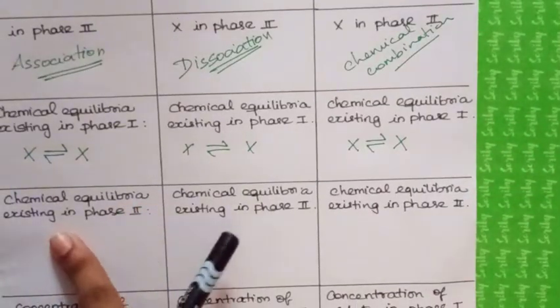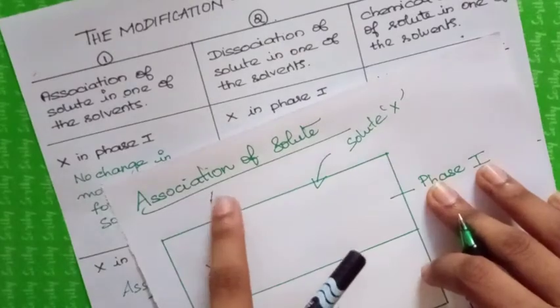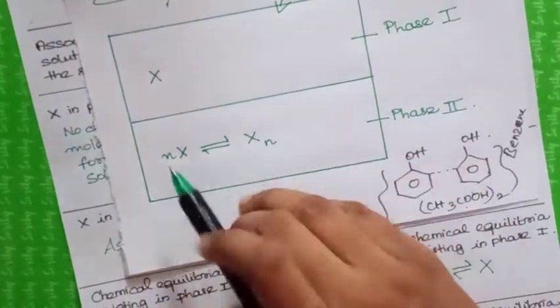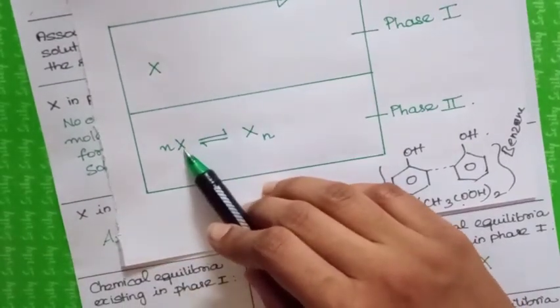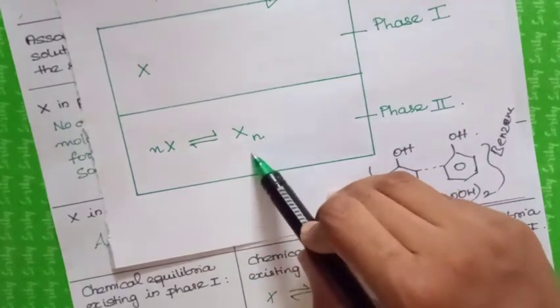And the chemical equilibria for association will look something like this. N moles of the solute will undergo association to form a polymer.